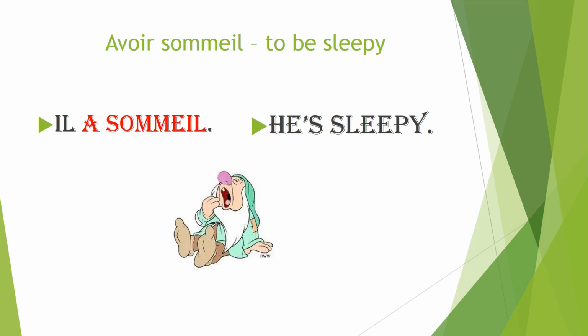He is sleepy. You can even say j'ai sommeil, tu as sommeil, elle a sommeil, nous avons sommeil, vous avez sommeil, ils ont sommeil. So you must remember that avoir and être conjugations are a must if you really want to learn French. These two basic verbs you must remember.